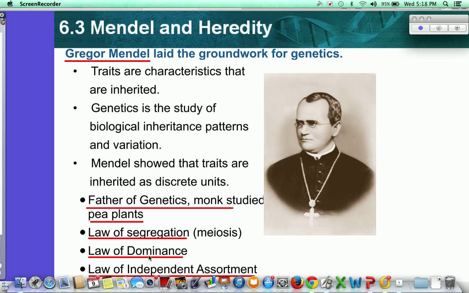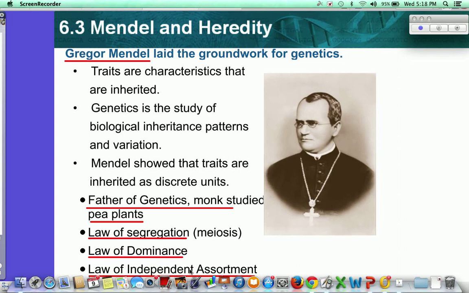The law of dominance says that we always have one phenotype or one allele that is going to be dominant over the other. So for instance, you probably suspect that brown hair is dominant over blonde hair, which is why there are more brown-haired people walking around in this world than blonde hair. It makes sense, right? That's the law of dominance. So there's always one that's more dominant than another.